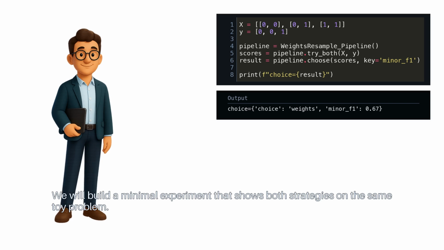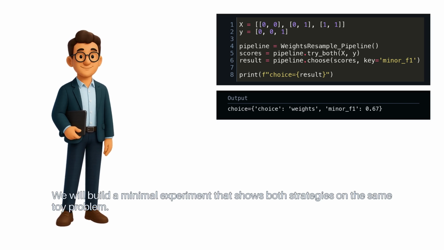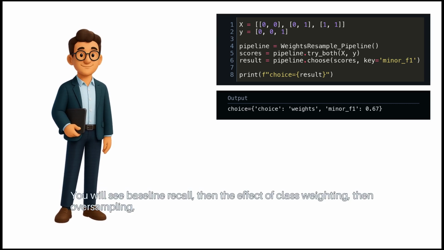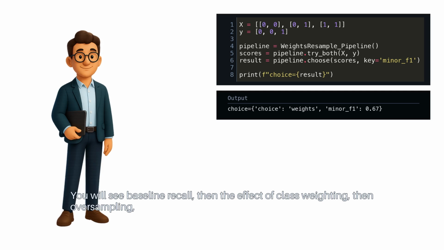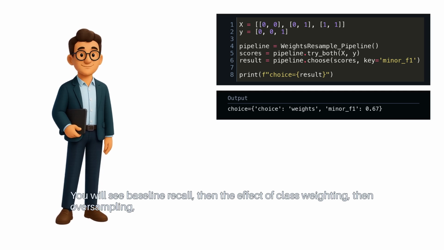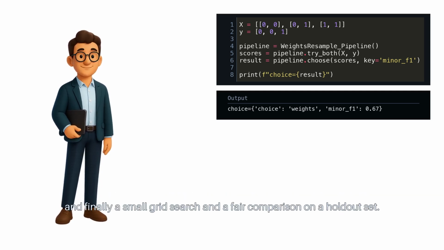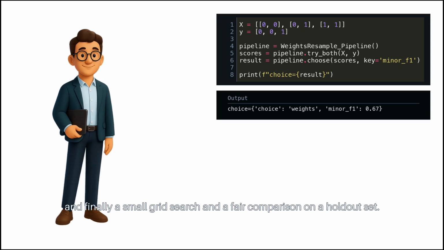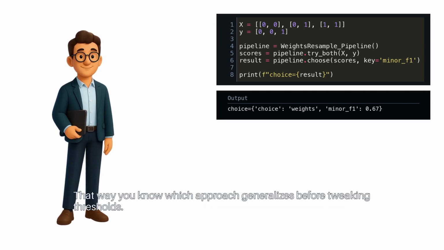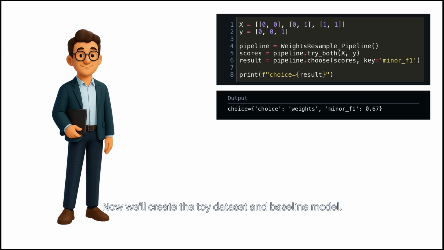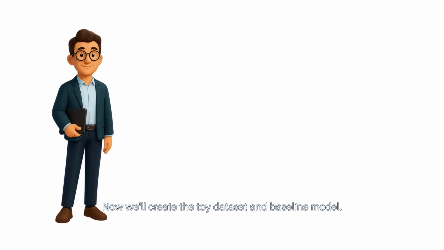We will build a minimal experiment that shows both strategies on the same toy problem. You will see baseline recall, then the effect of class weighting, then oversampling, and finally a small grid search and a fair comparison on a holdout set. That way, you know which approach generalizes before tweaking thresholds. Now we'll create the toy dataset and baseline model.